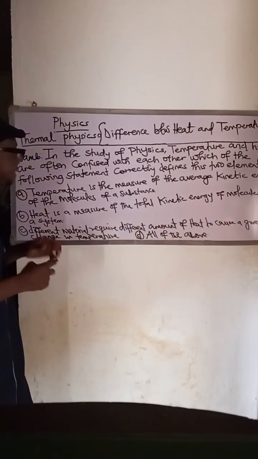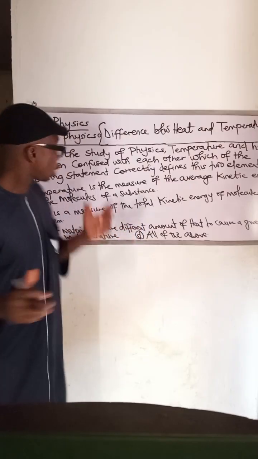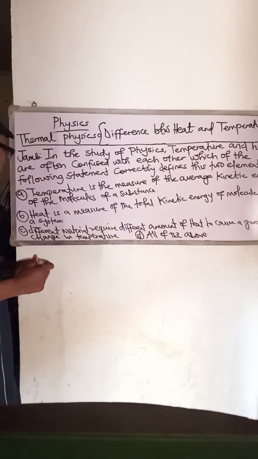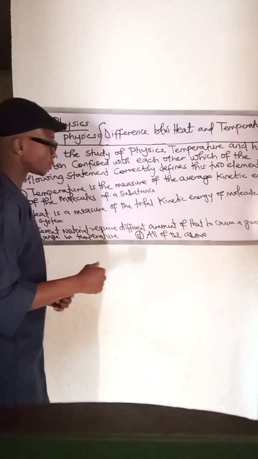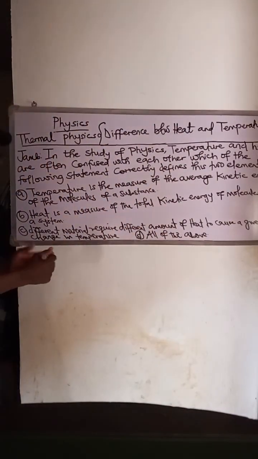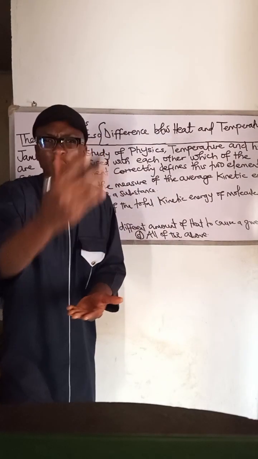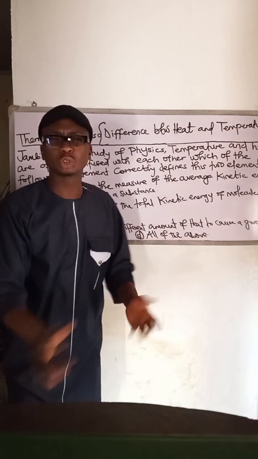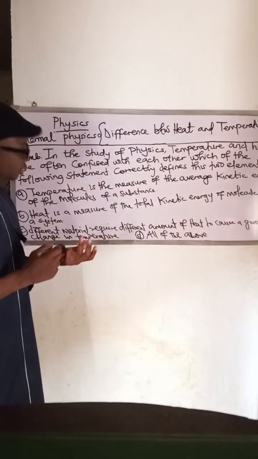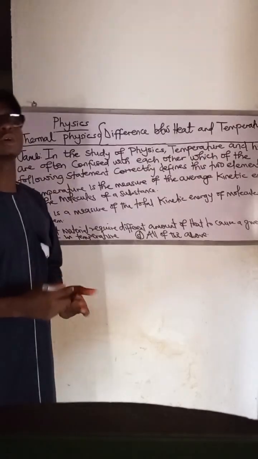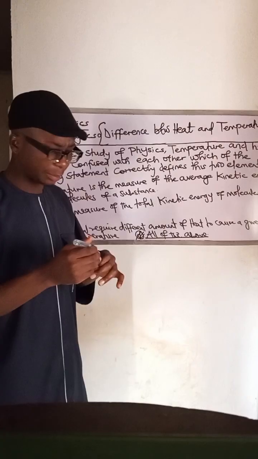Now, option B says heat is the measure of the total kinetic energy. That is just what we need. So options A and B are correct. How about option C? Option C says different materials require different amounts of heat to cause a given change in temperature. That is true. Option D says all of the above. Option A is correct, option B is correct, option C is correct, so the answer is D, all of the above. This is how JAMB asks questions on this.